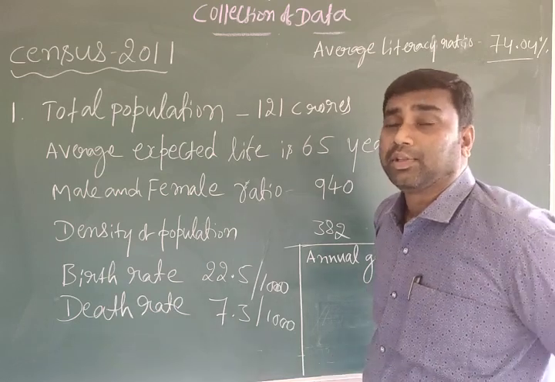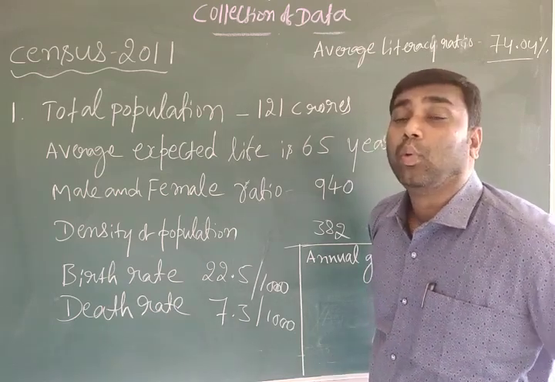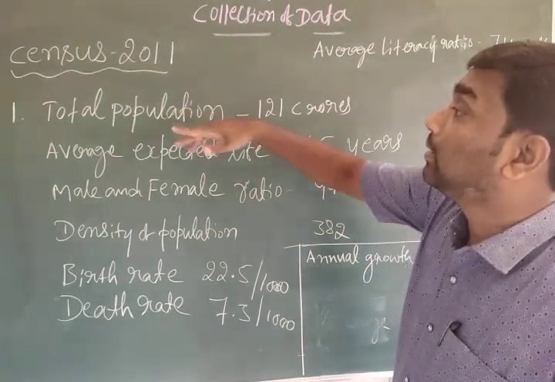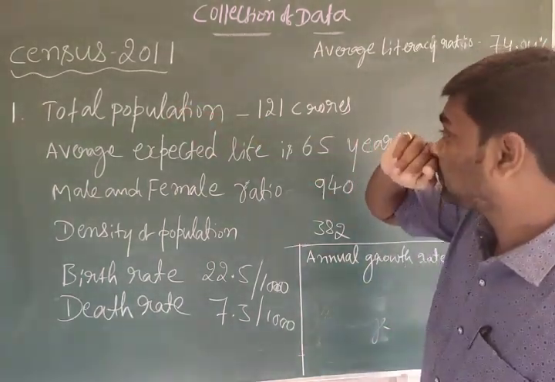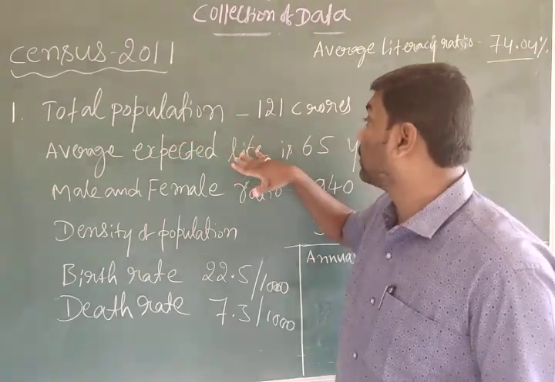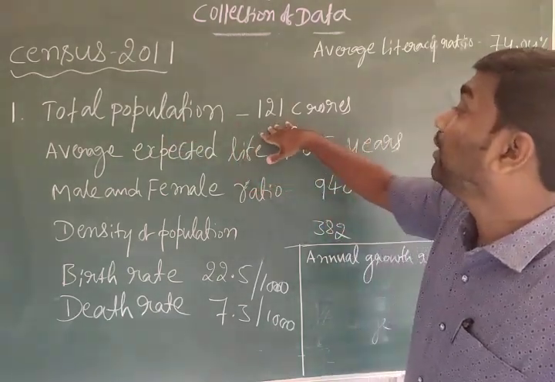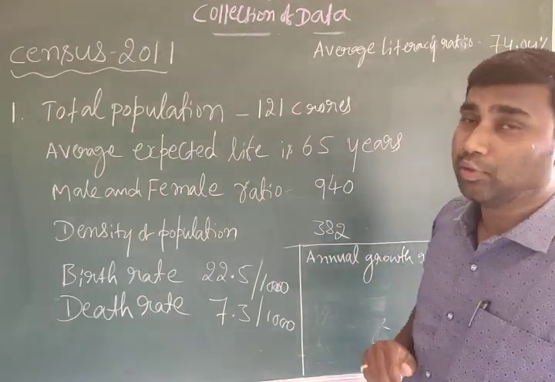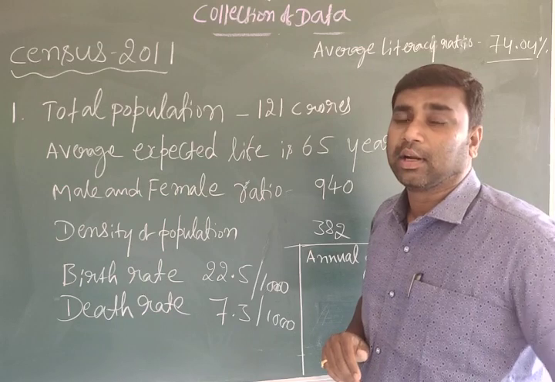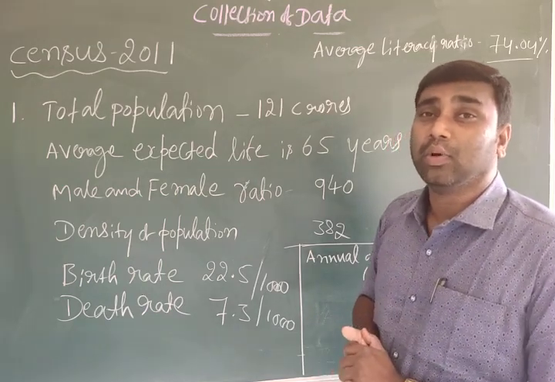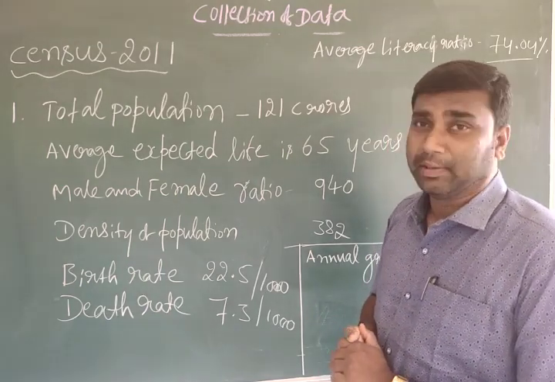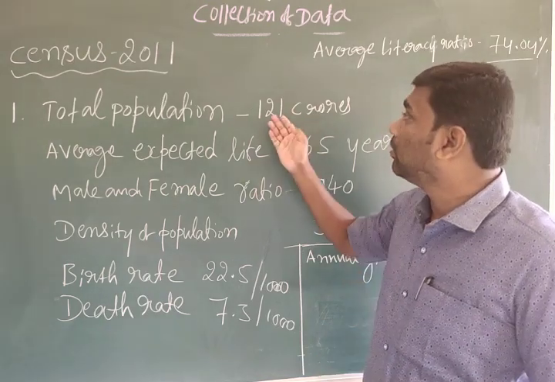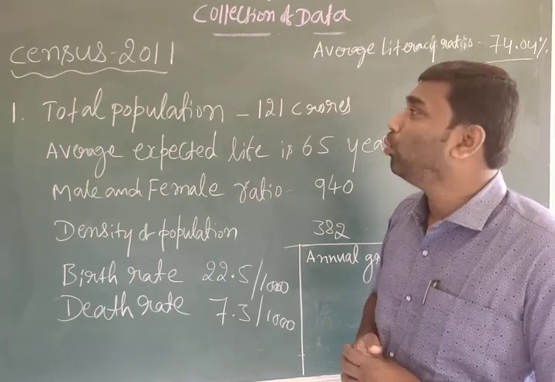In 2001 the population of our country was 102 crores. Under the census of 2011, the total population was 121 crores. You have to imagine how much it increased.